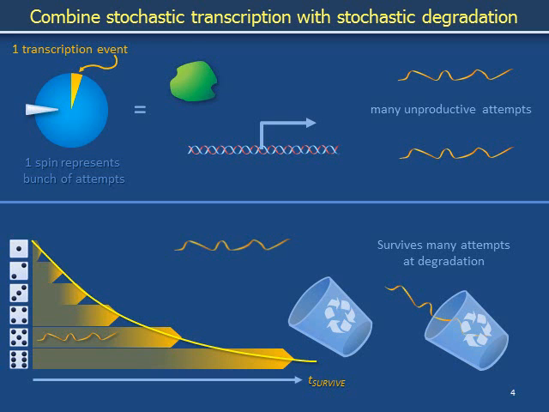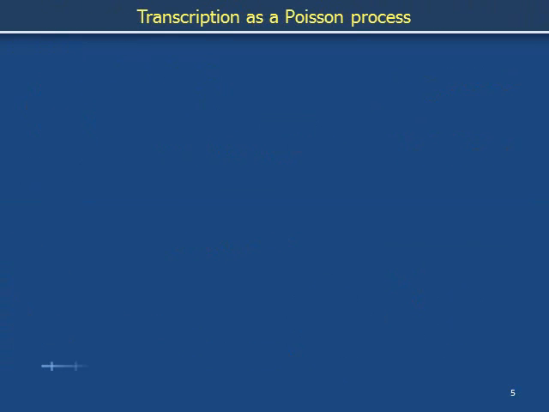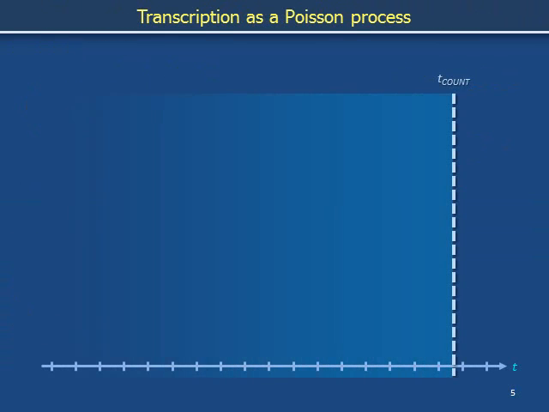As in the first video, we determine the number of copies of messenger RNA that are counted at a time t count by considering preceding times at which copies of messenger RNA might have been generated. Both this video and the previous describe transcription in the same way. A line of wheels is to be spun, and those spins that land on the yellow sector individually represent a single transcription event. To determine whether copies of messenger RNA are not only transcribed but also counted, we investigate how long messenger RNA molecules survive.